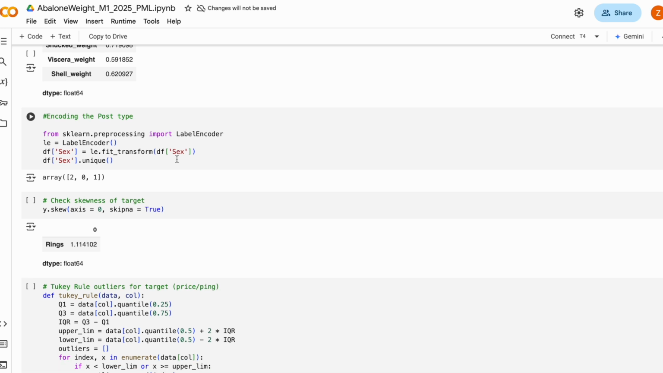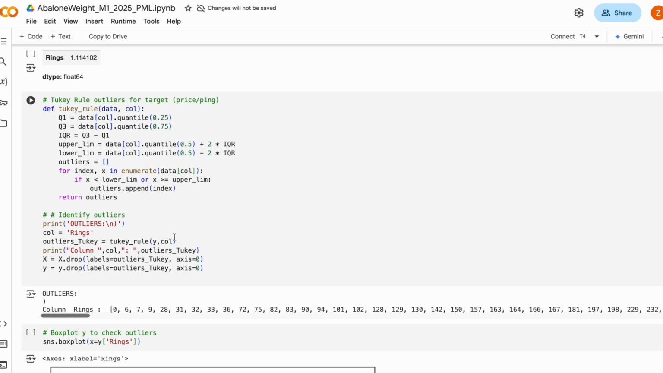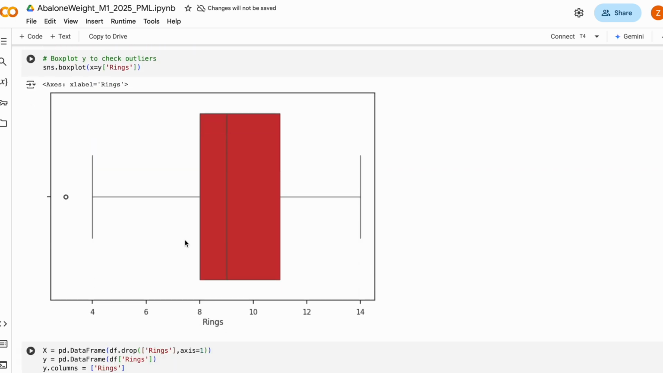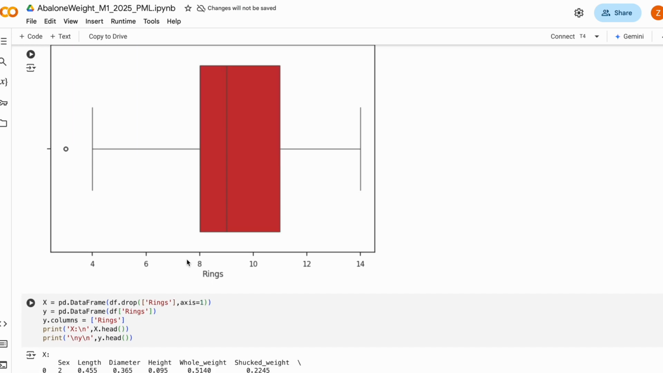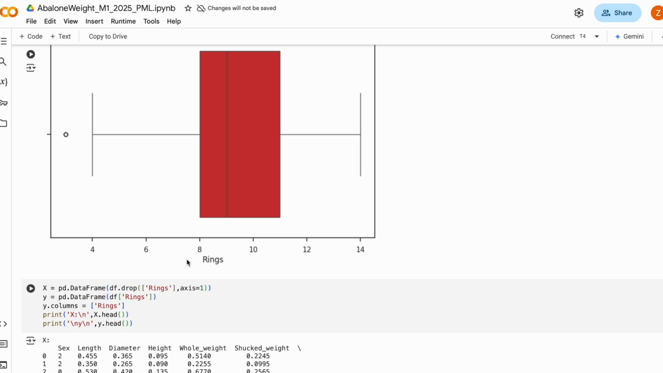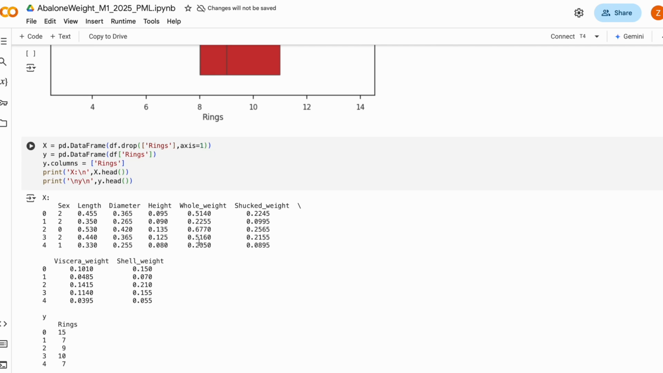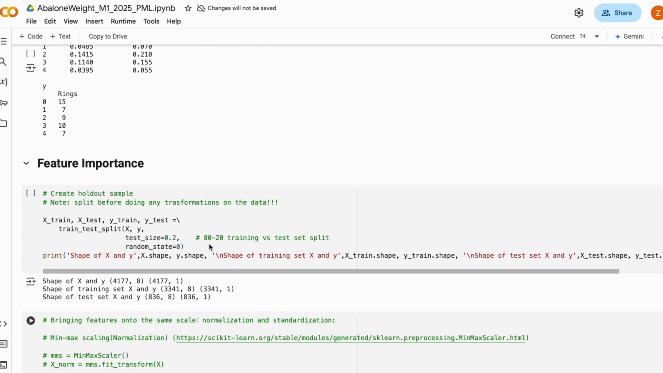After encoding categorical variables, we analyze outliers in more detail. Outliers can distort predictions, especially in regression models that rely on continuous numerical features. We apply a combination of box plots and interquartile range (IQR) analysis to detect extreme values. Features such as shell weight and viscera weight contain significant outliers, requiring either capping with winsorization or transformation using log scaling. These methods help in reducing the impact of extreme values while maintaining useful information in the dataset.